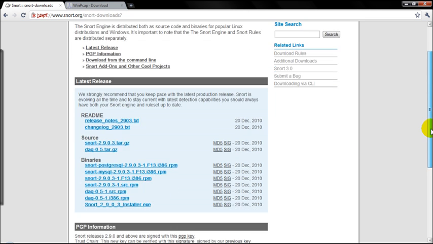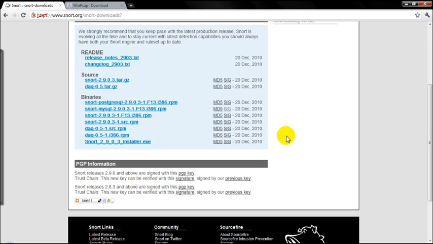Here there are multiple files for users of Unix and different operating systems. If you are using Windows, as this tutorial is for Windows, you would download the .exe file only. I have already downloaded all the files, so I won't bother to download it again.